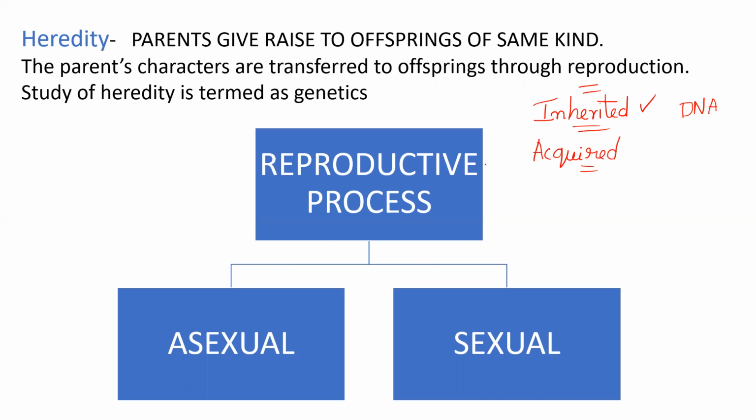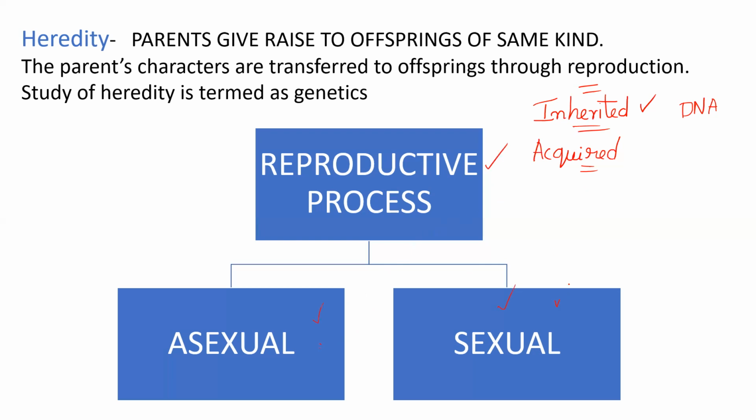Reproductive processes are divided into asexual and sexual processes. In asexual processes, exact clones are produced, but still they may have some error during copying of genetic material, due to which there will be changes. Also, environmental factors can be responsible for bringing about variation in asexual reproduction.